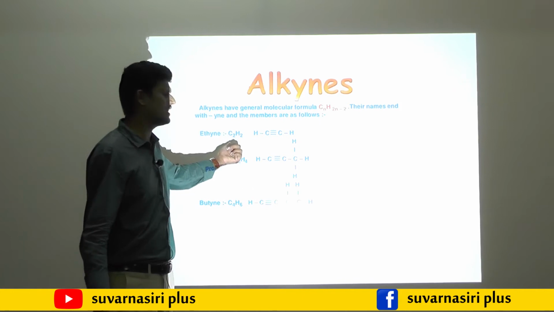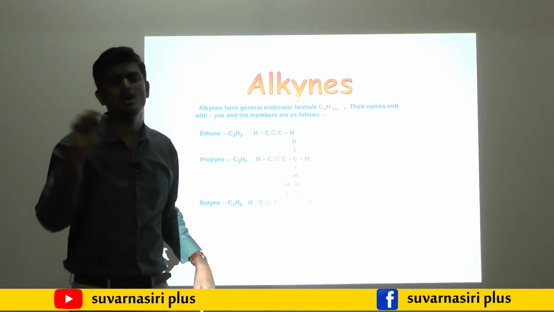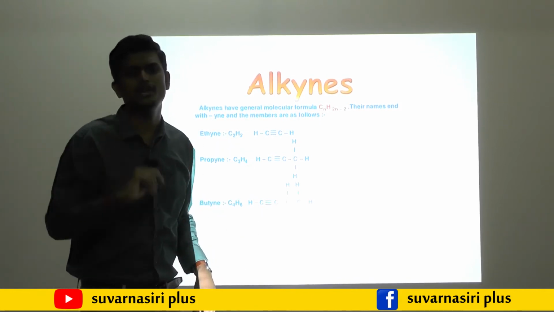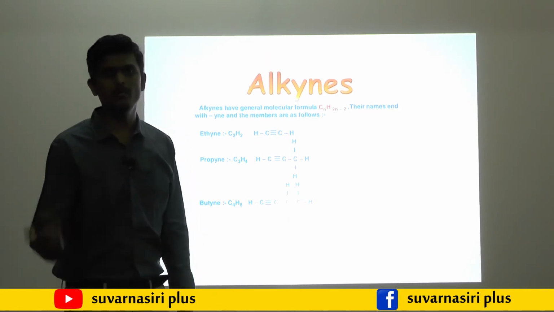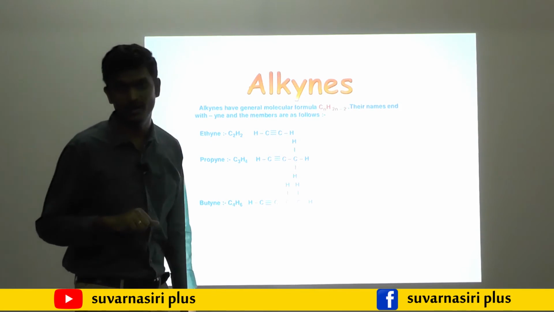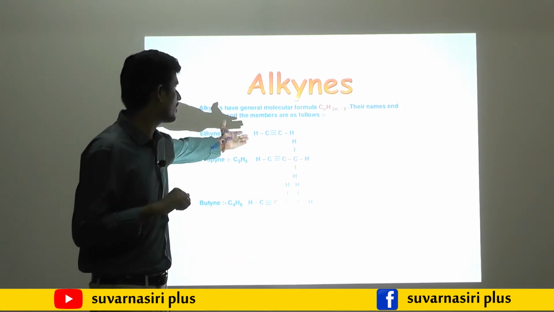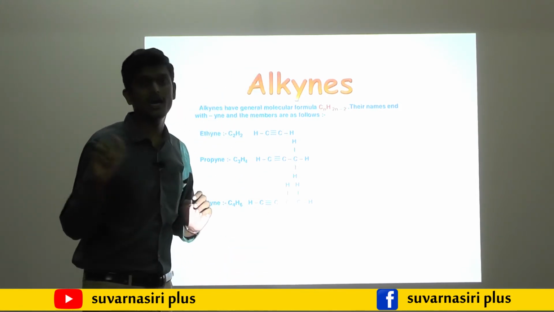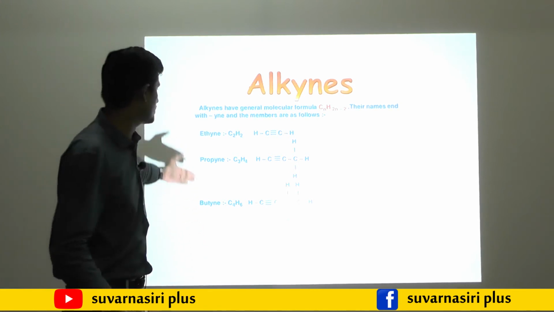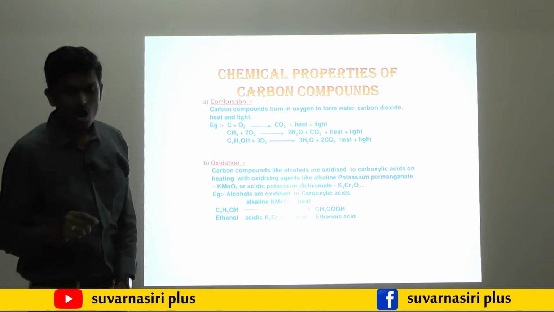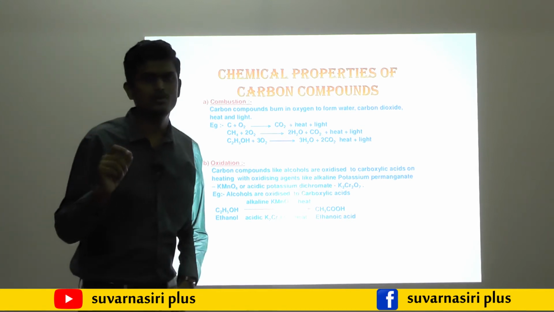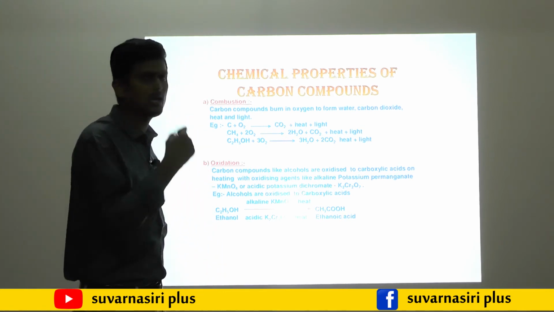Here you may observe ethyne C2H2, write 2 carbon, because C2H2 is there, and in between the carbons make a triple bond. Why are we making a triple bond? Because yne indicates triple bond. After the triple bond, it will be hydrogen and hydrogen. In the same fashion we do propyne and butyne. So you need to remember all alkane, alkene, alkyne.